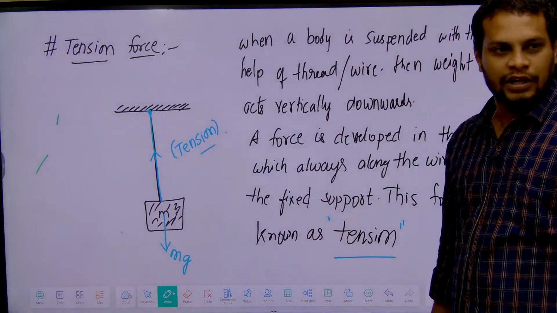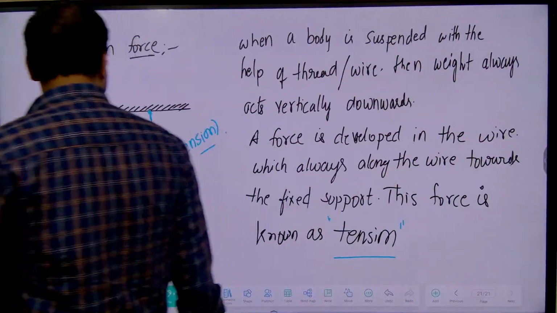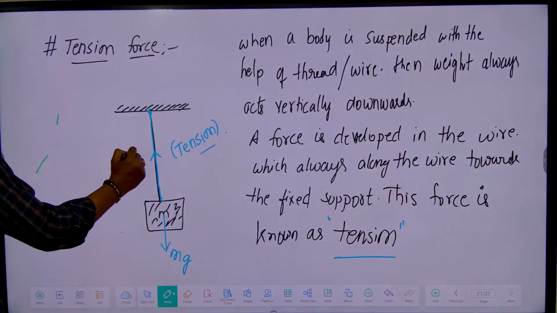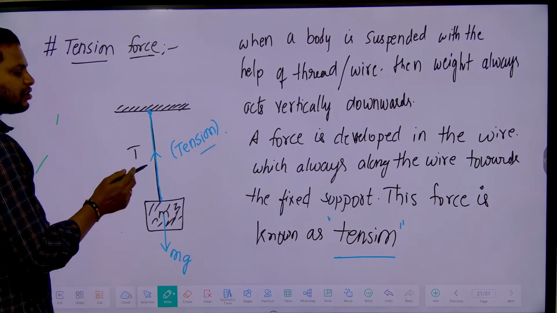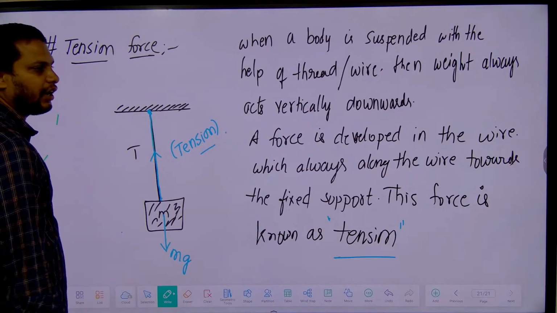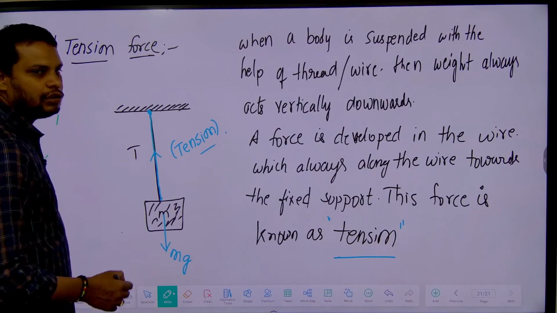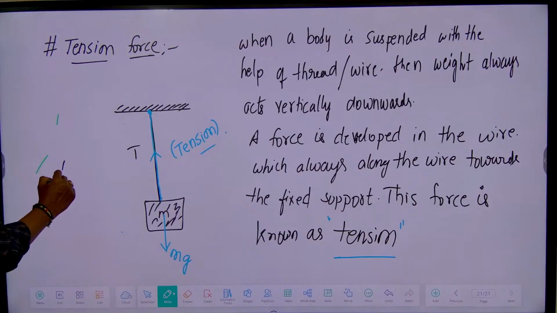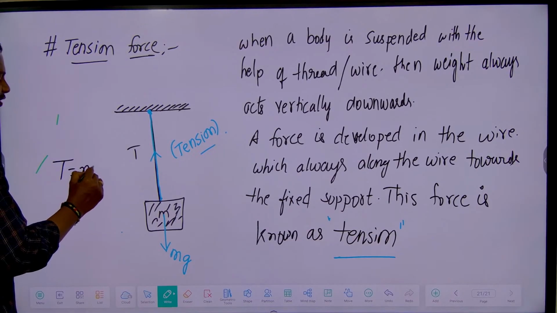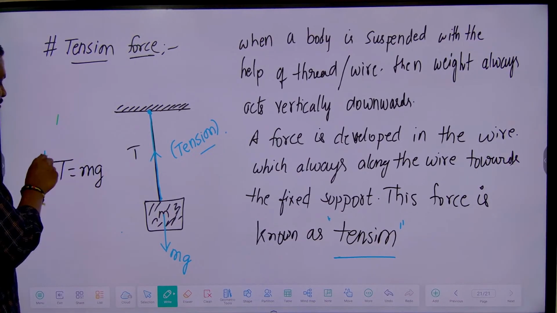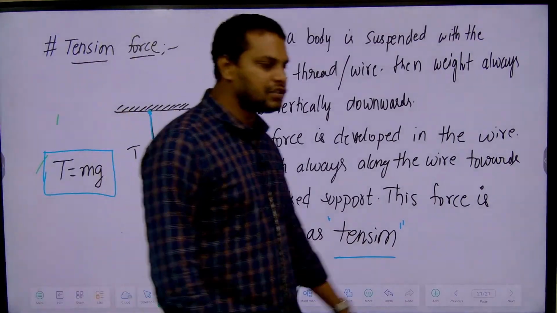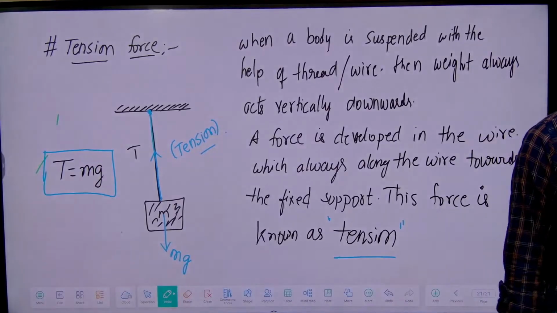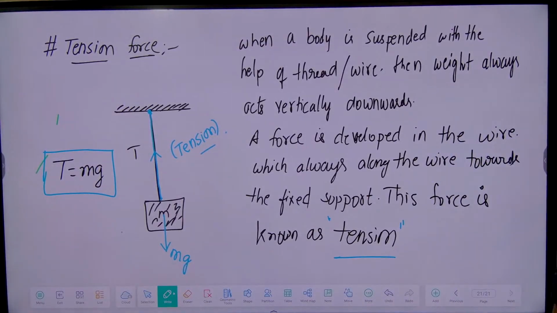Is it done? Now see, from this equation we can say tension is in upward direction, right? From this concept we can say tension is always along the string towards the fixed support, right? And mg is in which direction? Downward direction. If you balance both, then T is equal to mg. So the tension T is equal to how much? mg. This is how we can write the tension. Clear? If it is done, then we'll go for the next one.